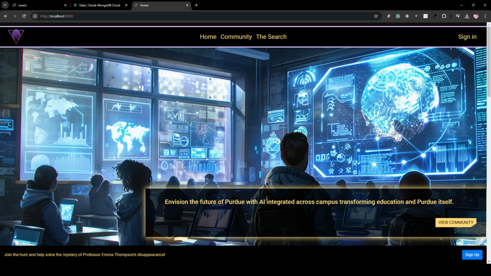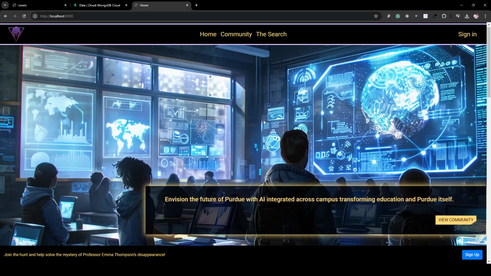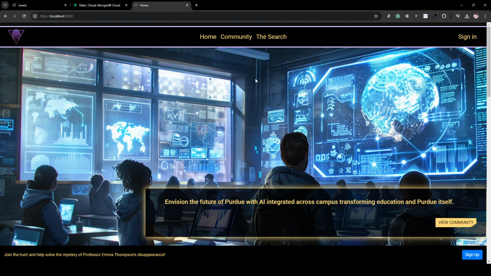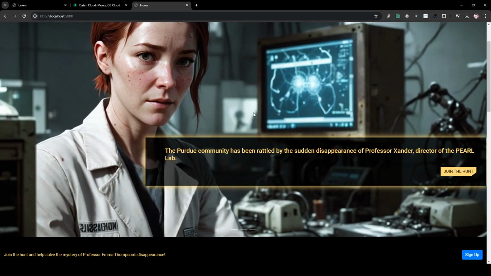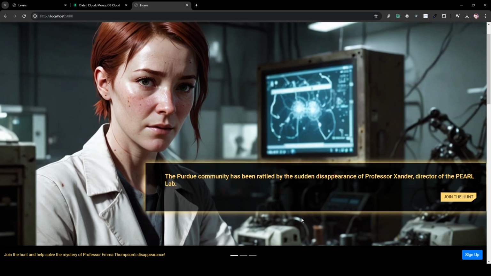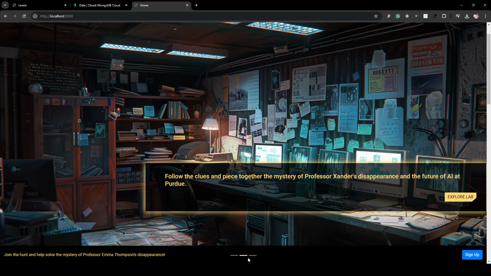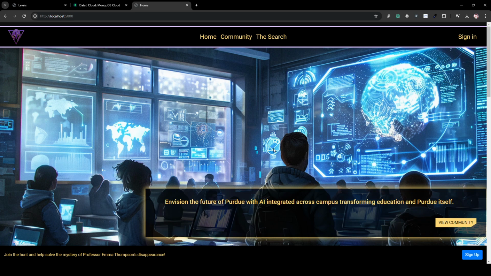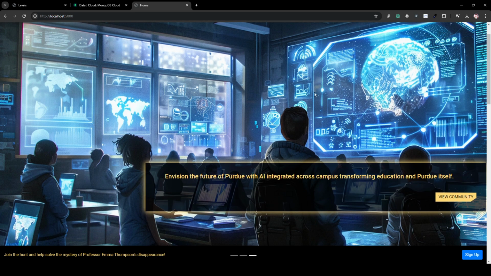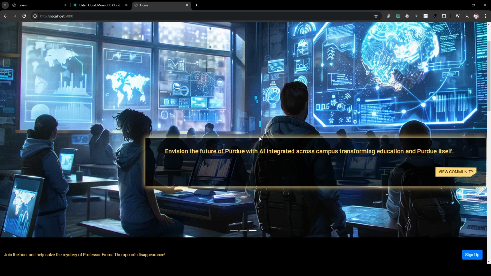I will be demoing the website for the alternate reality game that we have been designing. So this is what the home screen would look like, and this is exactly what every student or every player would be seeing before they join the game. We've got multiple images over here, each with a different prompt to join the hunt, and it also displays the storyline in some way, such as follow the clues and piece together the mystery, and envision the future of Purdue with AI, right? So we want to give a very AI feel to the entire website.